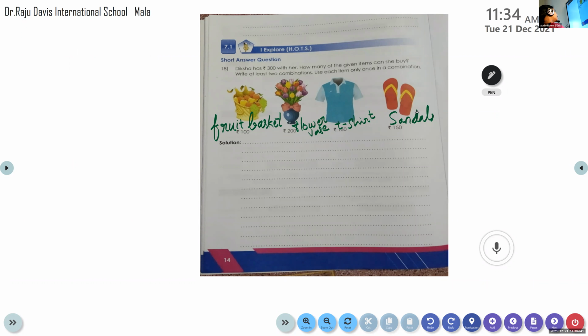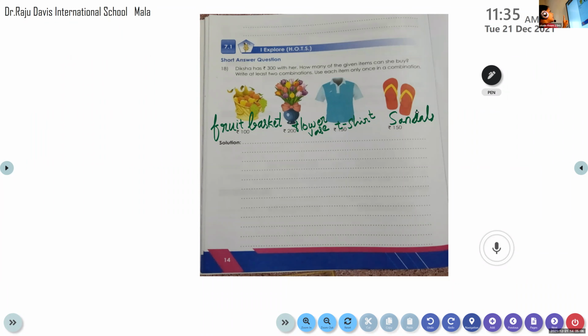Or if it is below 300, she can buy. Combinations you can discuss after 5 minutes. You can make different combinations.